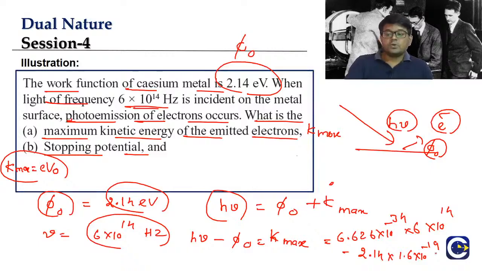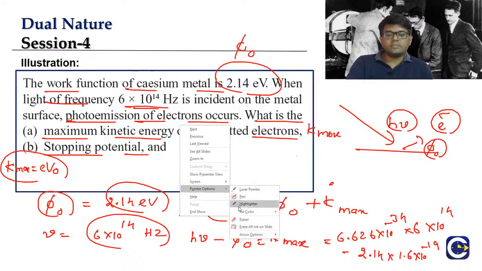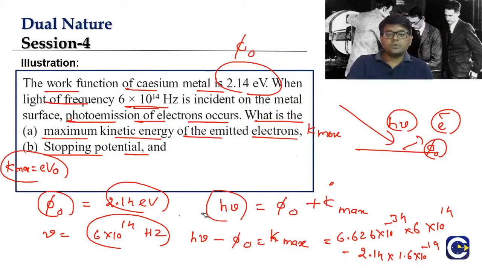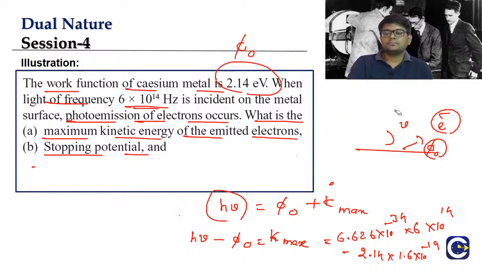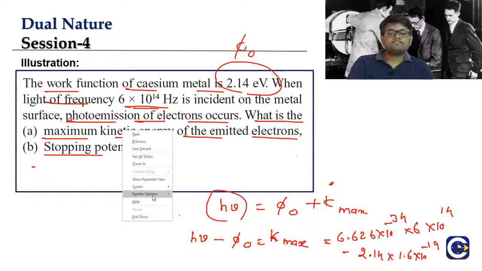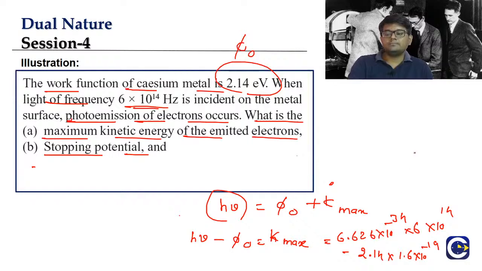Okay, so check this one out, guys. I'll just erase some of the things so that it will be clear. I'll keep the equation and erase the given information. Because this is already done, I'll erase this part also. Check this one out, guys. So what do we have? We just have to perform the calculation. It's a straight formula question, guys. h into frequency minus work function.